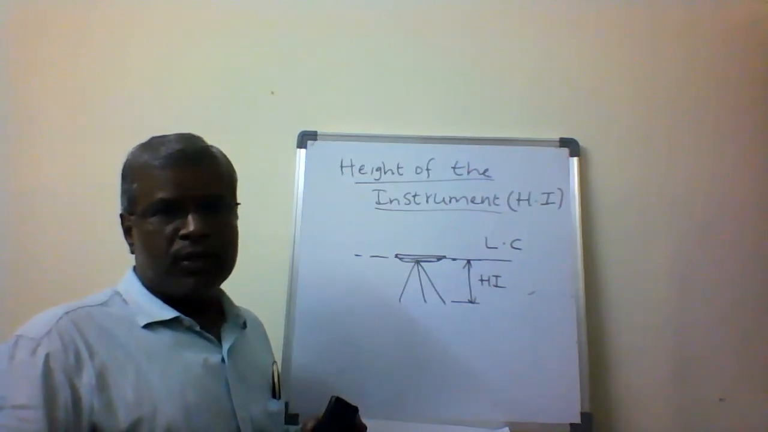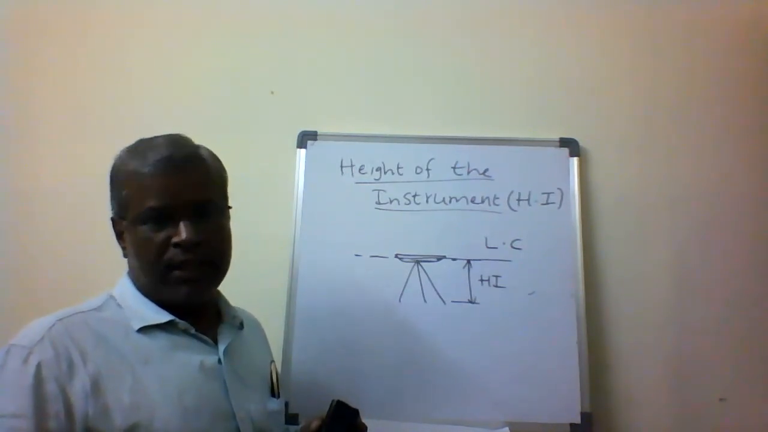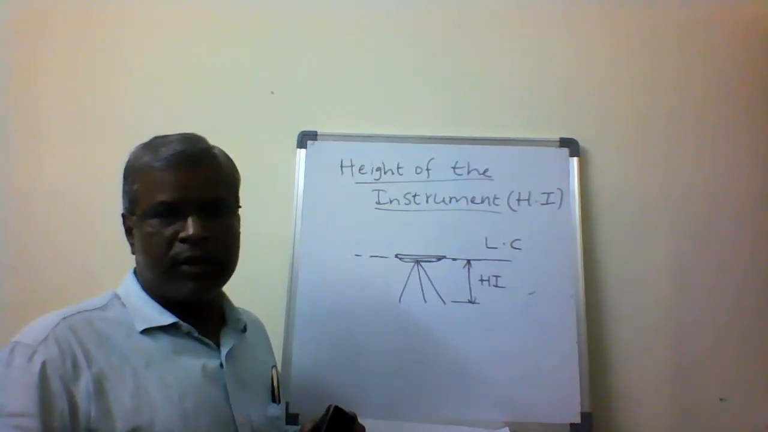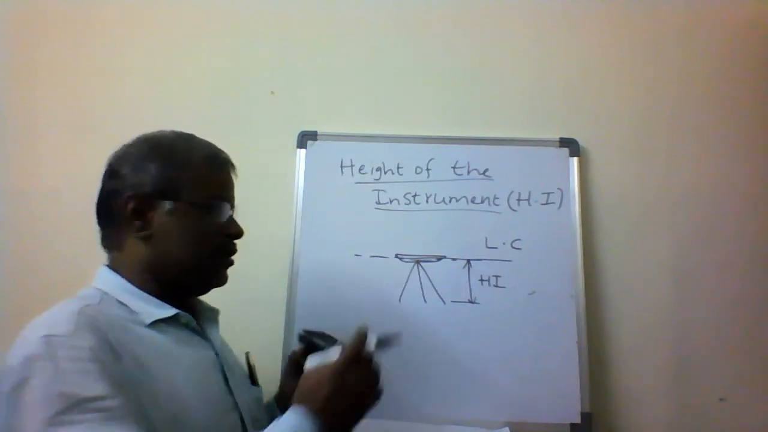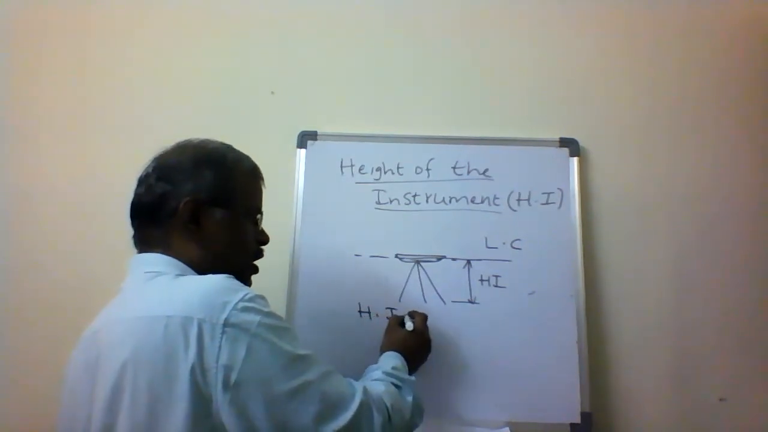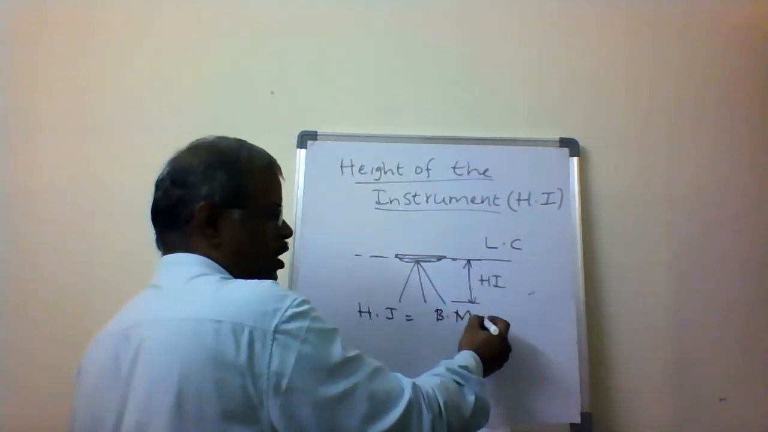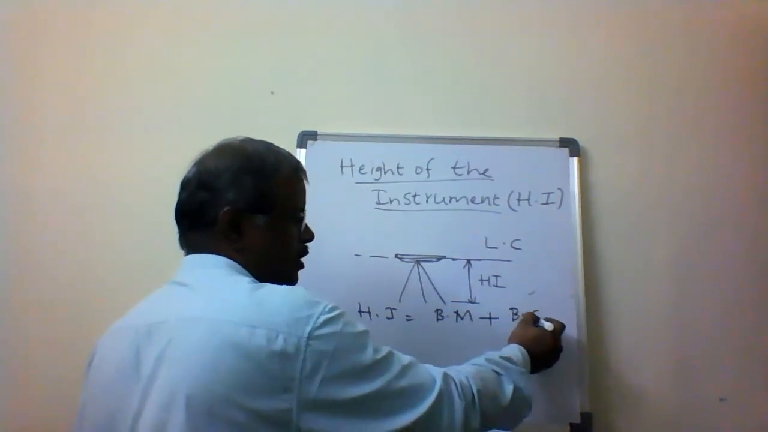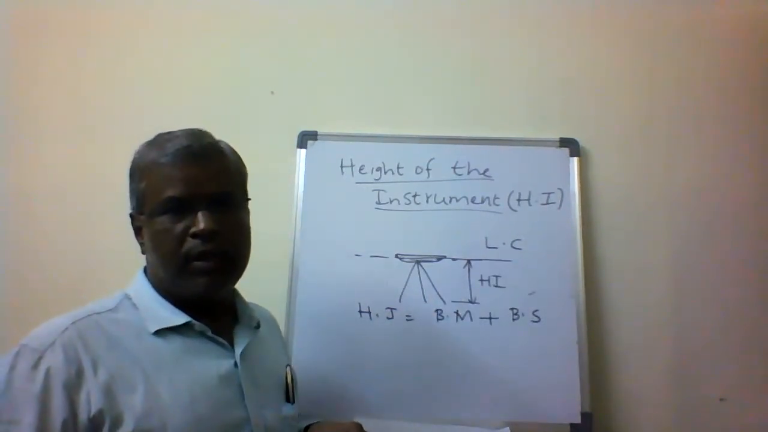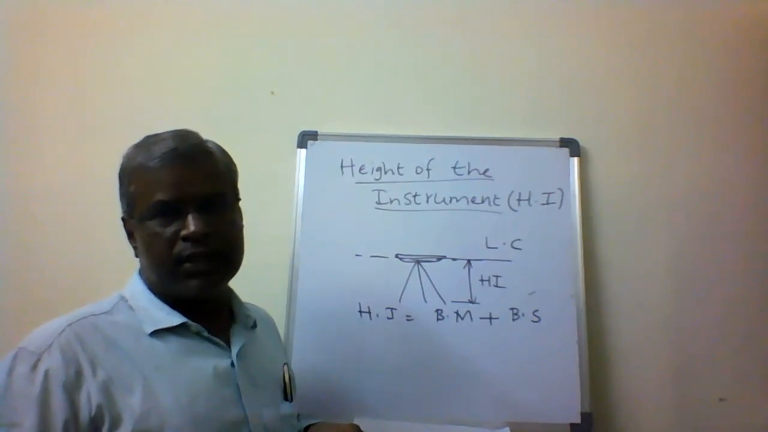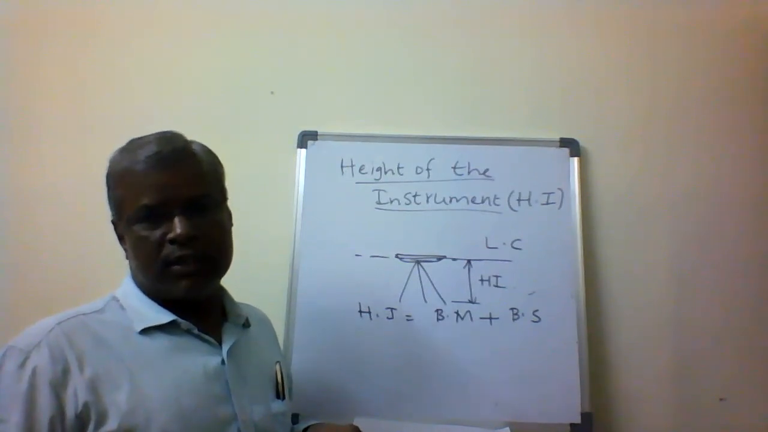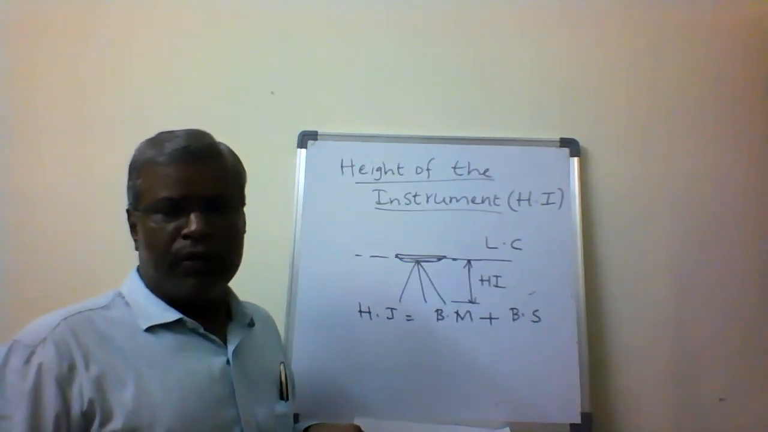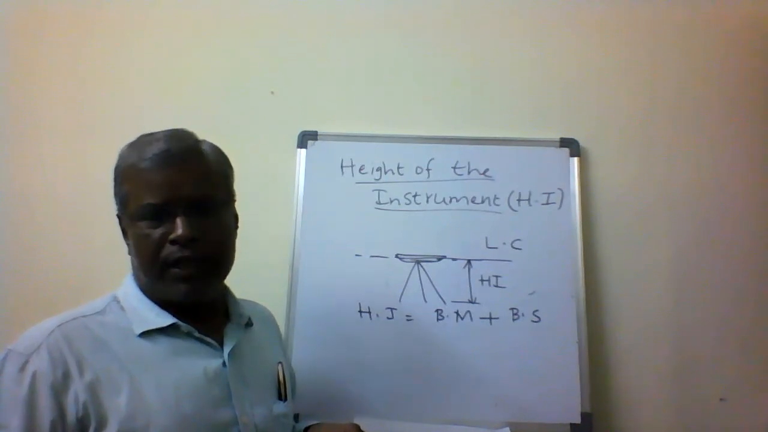The first reading is always taken as a backside reading on the benchmark. So to get the height of the instrument, the elevation of the benchmark plus the backside reading gives us the height of the instrument. The elevation of the benchmark plus the backside reading, in meters, gives the height of the instrument, that is, with respect to the line of collimation, the vertical distance from the ground.